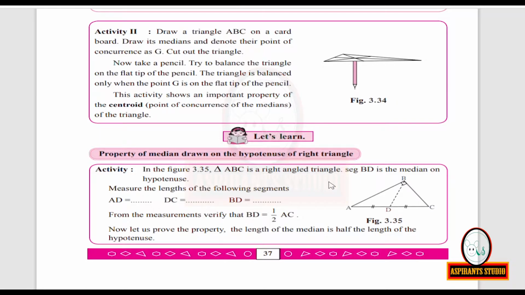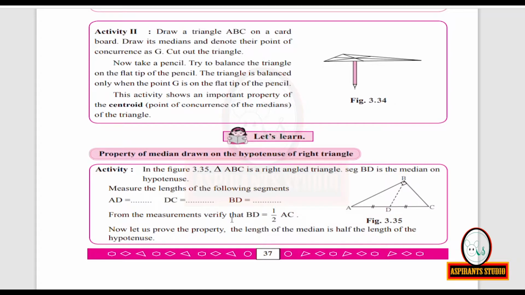Because D is the midpoint of AC, AD will be equal to DC. Suppose AD is 6 centimeters, DC will be 6 centimeters and BD also, if you measure, will be 6 centimeters. But the total length of AC is 12 centimeters. So from the measurements we can verify that BD is also 6 centimeters.